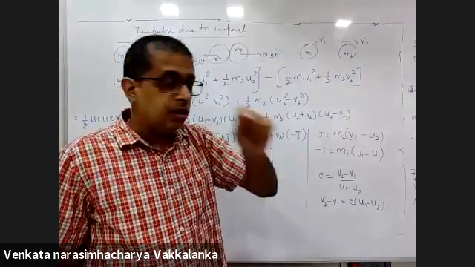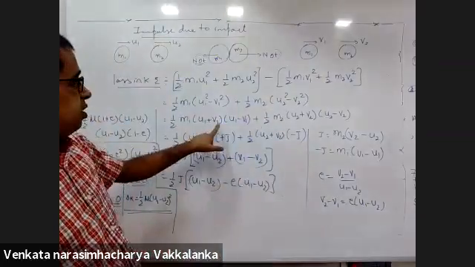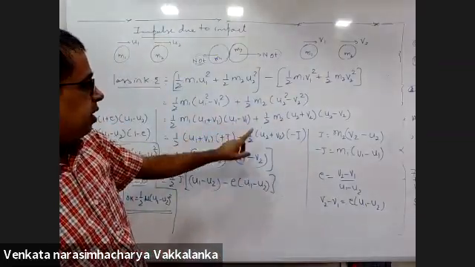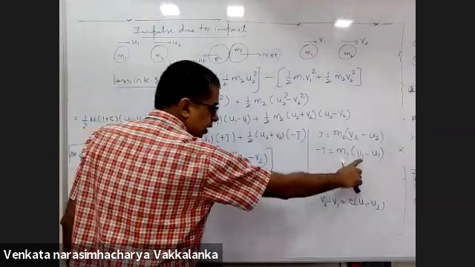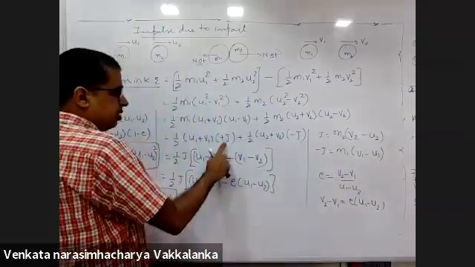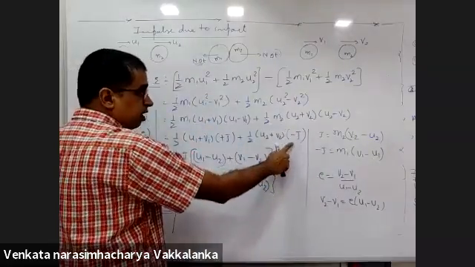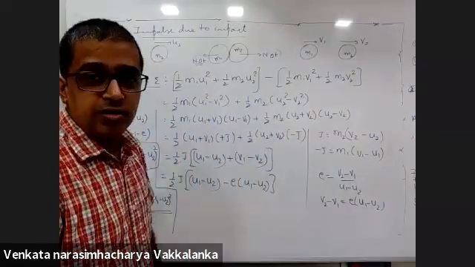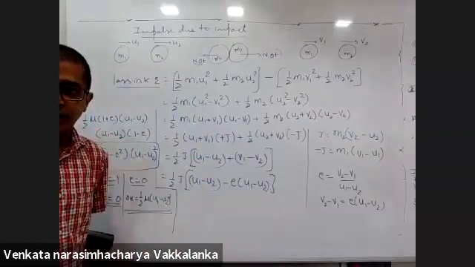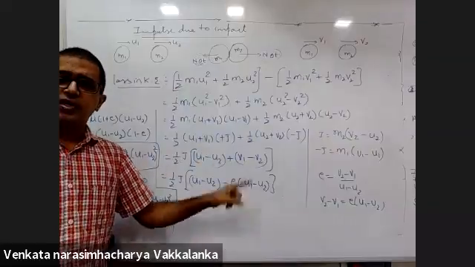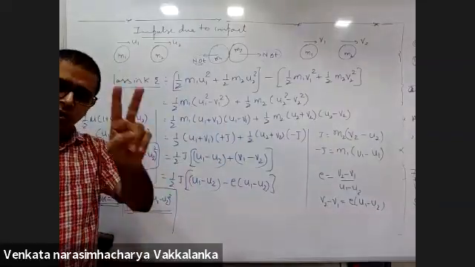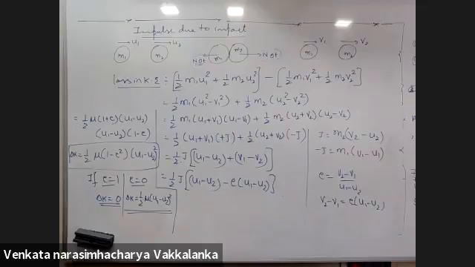It will be very long. Better than that, convert this into a plus b into a minus b, m1 into u1 minus v1, m1 into u1 minus v1 will be j. Similarly here minus j, and plus and minus j should be done carefully. Take it down till here. I'll show you how easy the derivation becomes in the center of mass frame. In those steps the answer comes.